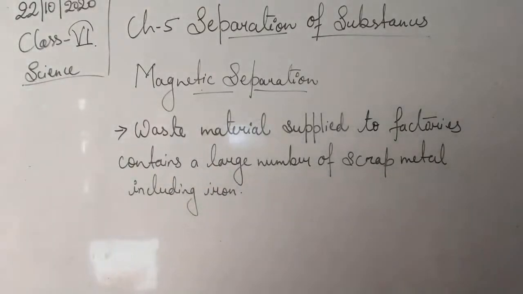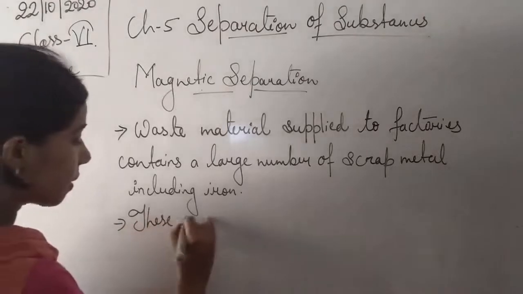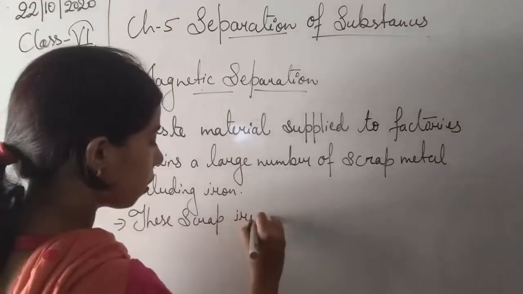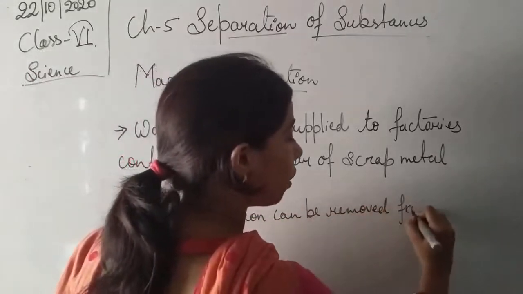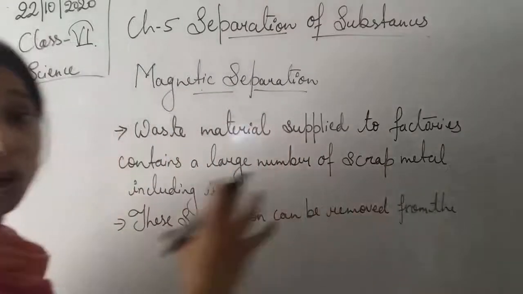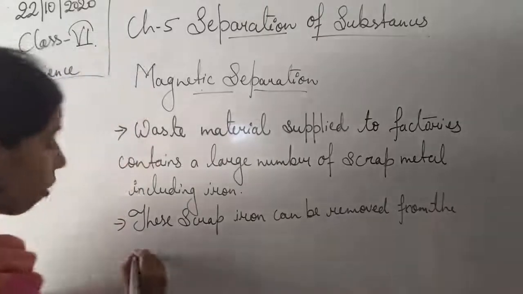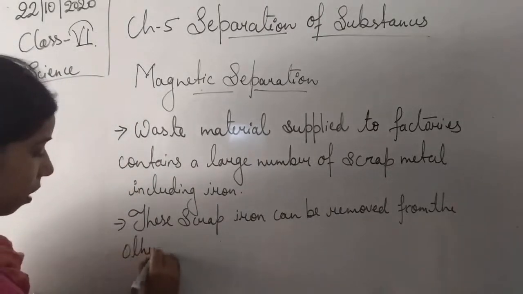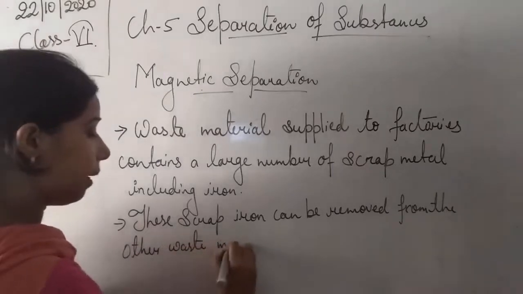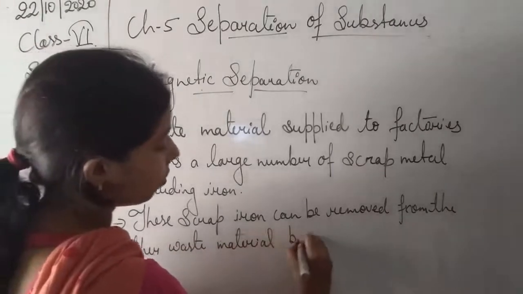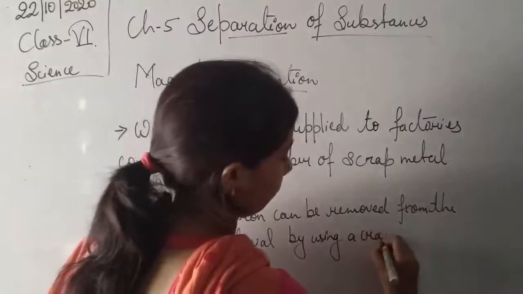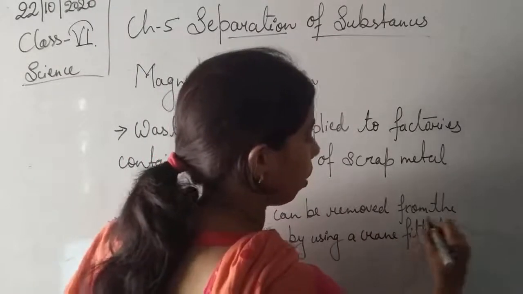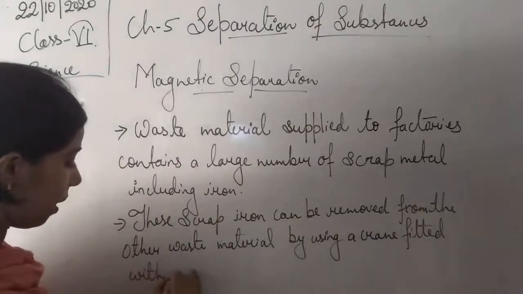Okay. Now, these scrap iron can be removed from the other garbage or other waste material by using a crane fitted with an electromagnet.